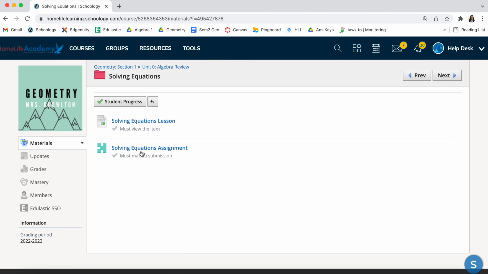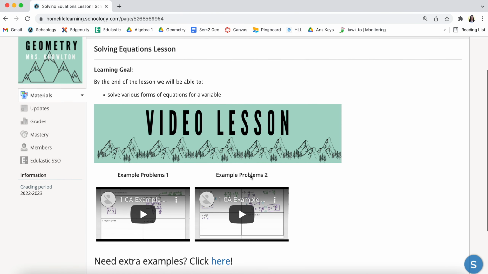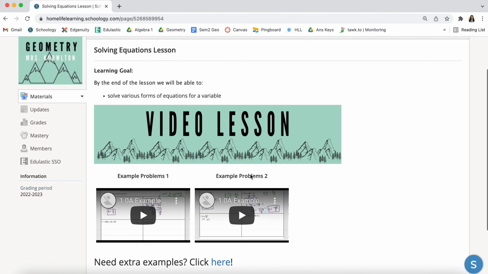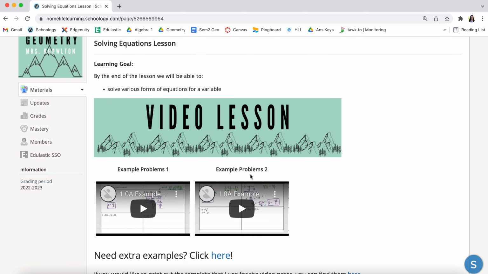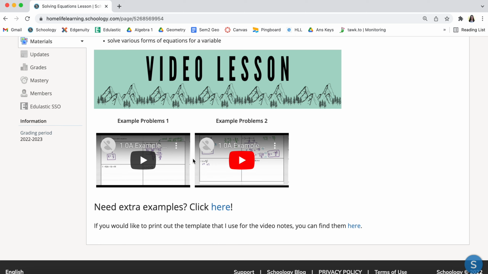So that means I click on that solving equations folder. I first need to go ahead and view this lesson. And you'll see here all the lessons are going to be set up very similarly with the learning goal. I'm going to have 2 or more videos that are lessons, and they're always going to be broken up by different problem types. That's just to help you.